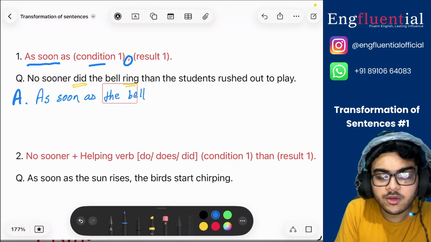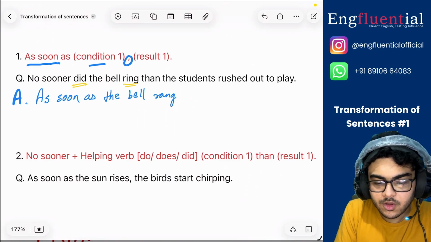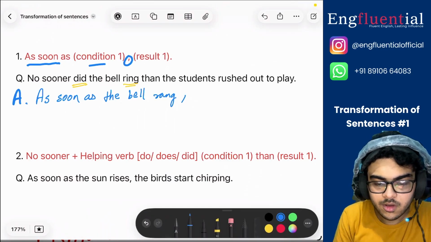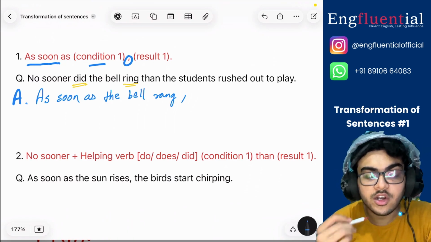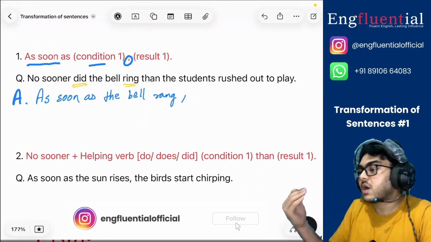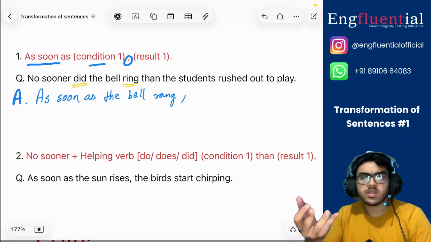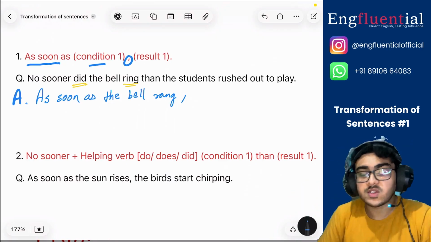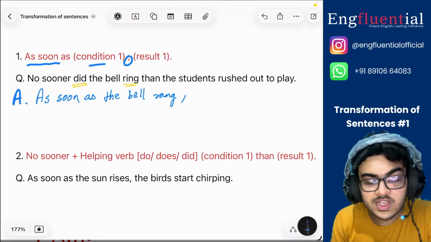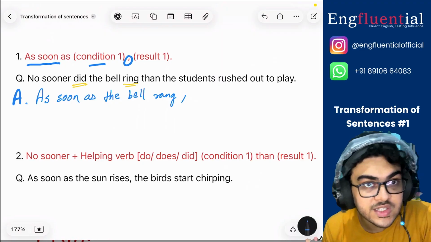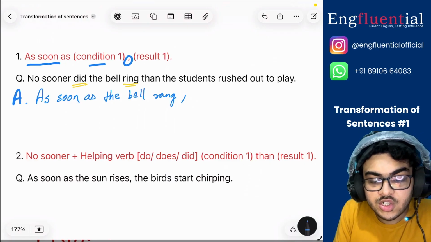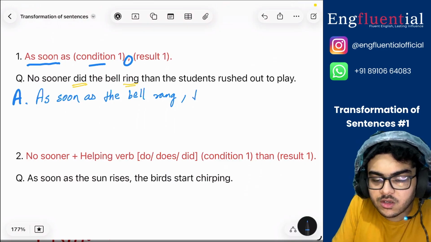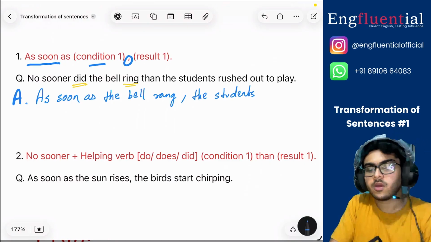the bell rang, comma. Now the condition was that the bell is ringing, right? That was our condition, that the bell rings and what happens? The students rush out to play, something every student in school does. Even I used to do that in school. So as soon as the bell rang, because the original sentence is in past, the result is that the students rushed out to play. So we are going to write the students rushed out